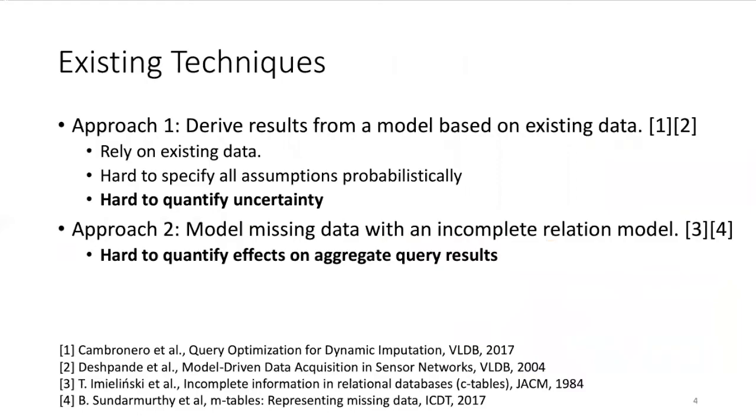Existing techniques can be roughly classified into two categories. The first approach derives results from a model based on existing data, which assumes missing data has a similar distribution, but that might not always be the case. Also, it is hard to specify our assumption probabilistically, and it is hard to quantify uncertainty. The second approach models missing data with an incomplete relation model, for example, C tables and M tables, but it's hard to use them to quantify effect on aggregate query results.